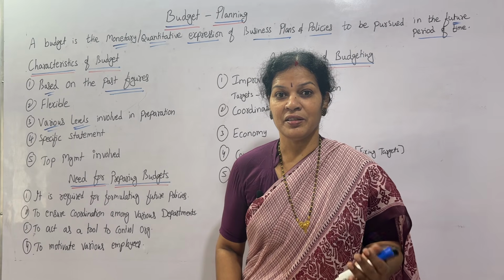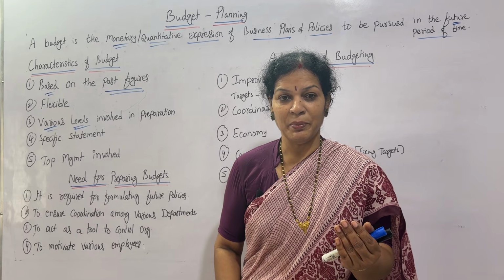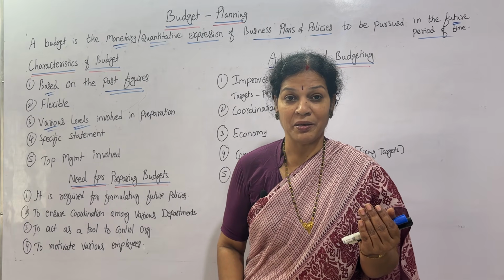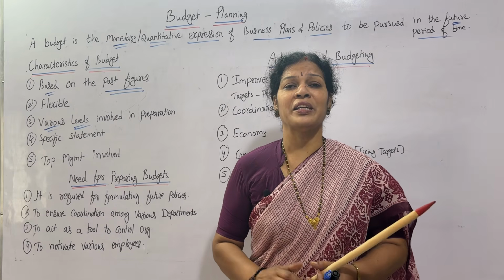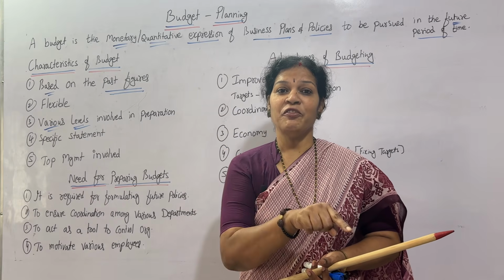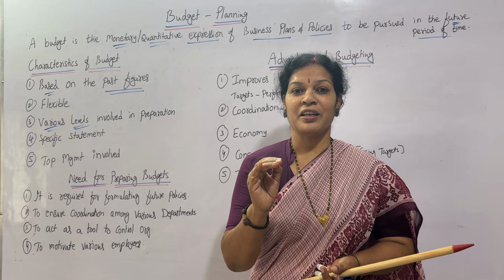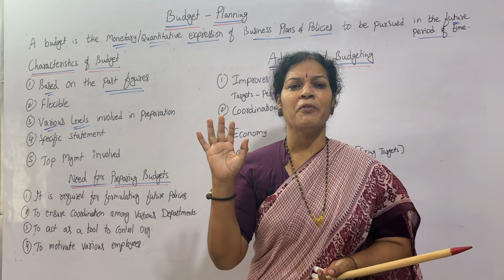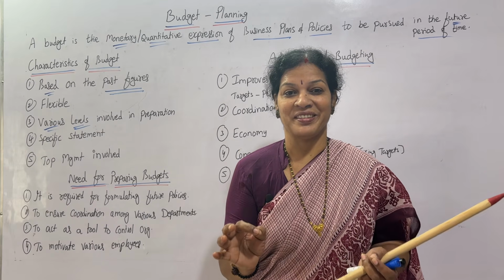Organization activities are known to the top management, the middle level management, and also the lower level management, because lower level management have more knowledge as they are more actively involved. Higher level and middle level management get the information from the lower level only. That is the main reason. Mainly, they are expecting that all the levels should be involved while preparing this budget, so that it will become a perfect budget.